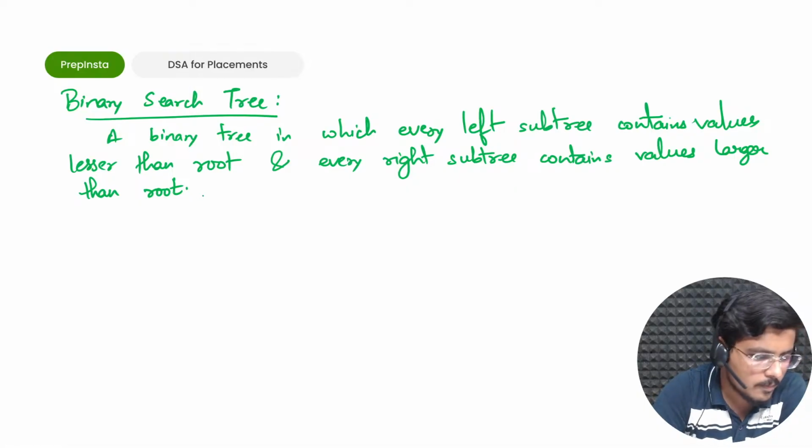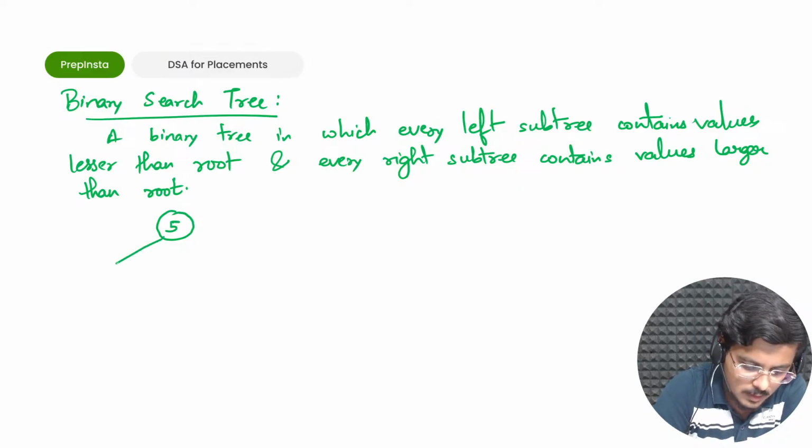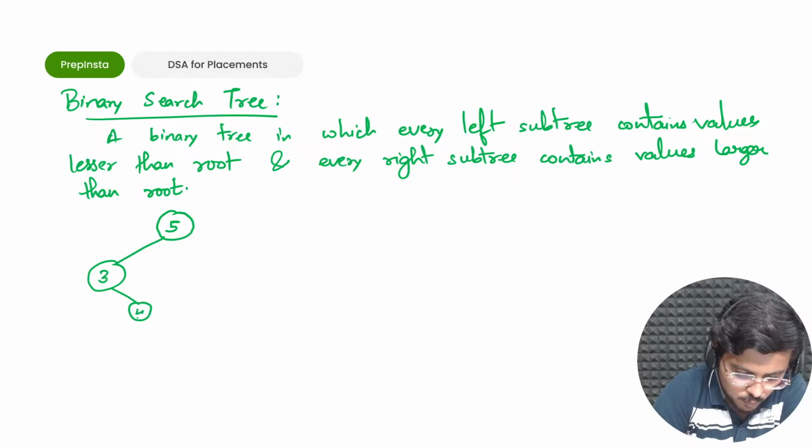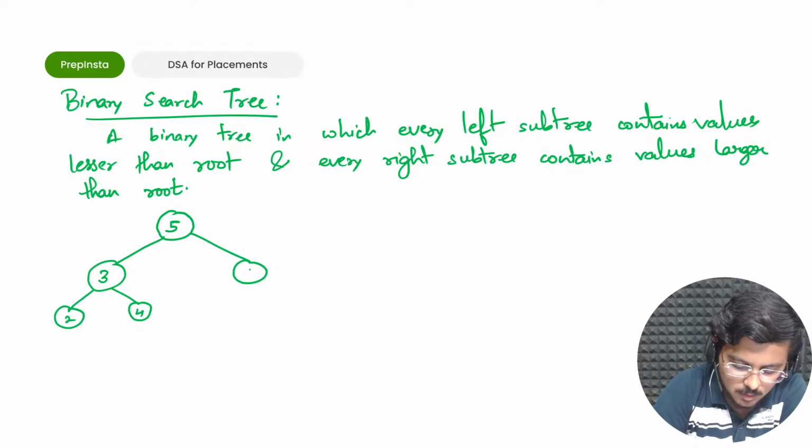So basically what I'm saying is, if I have this root node and its value is 5, then I have something called as 3, and then 4, and then 2 here, and then here if I come, I have something called as 6, then I have 7, and then I have 8.